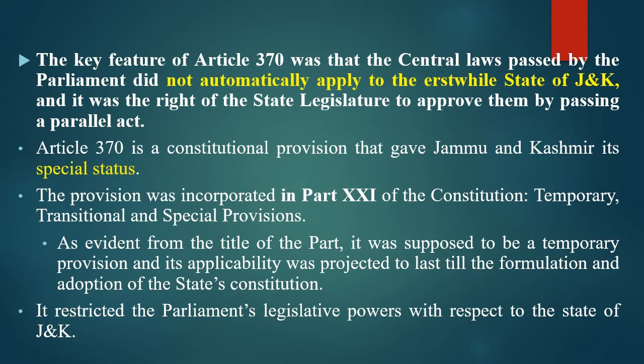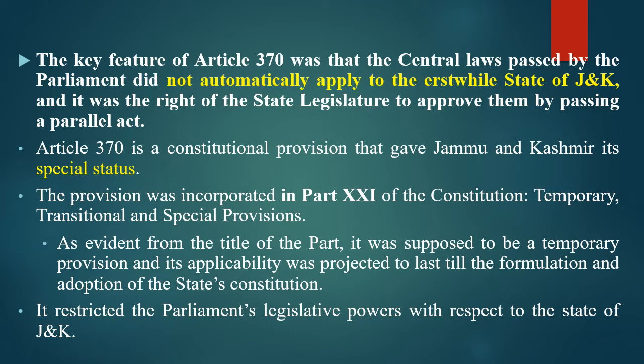The key feature of Article 370 is that the central laws passed by the parliament did not automatically apply to the state of Jammu and Kashmir. Whatever laws are passed by the parliament are applicable to all the states of India except Jammu and Kashmir. For Jammu and Kashmir, it was the right of the state legislature to approve them by passing a parallel act. Certain special approval was needed from the state legislature.